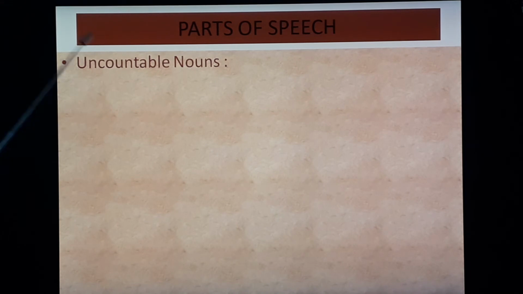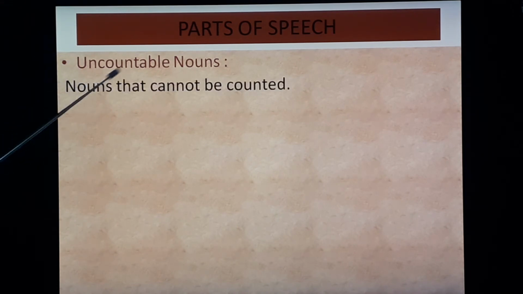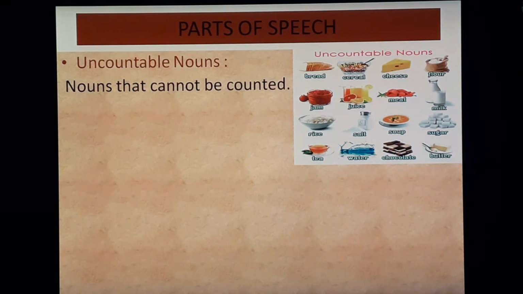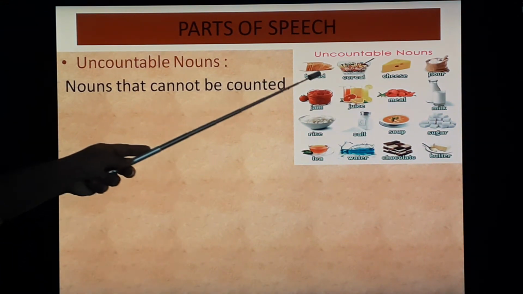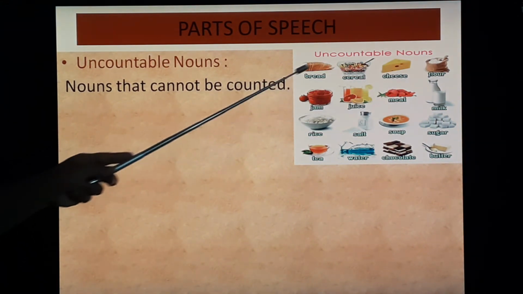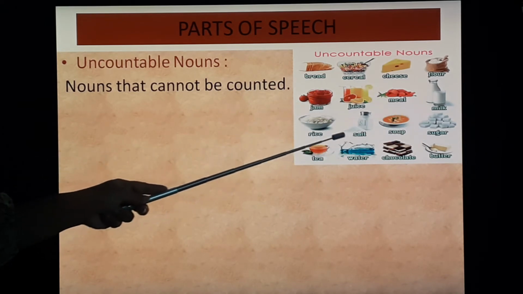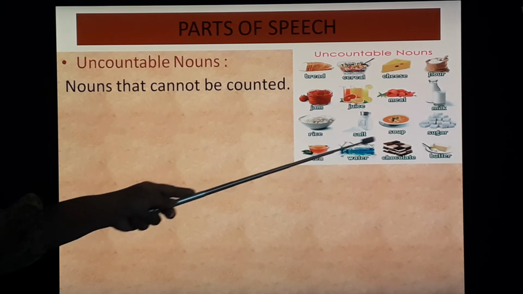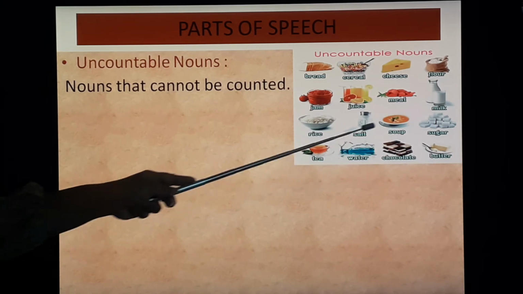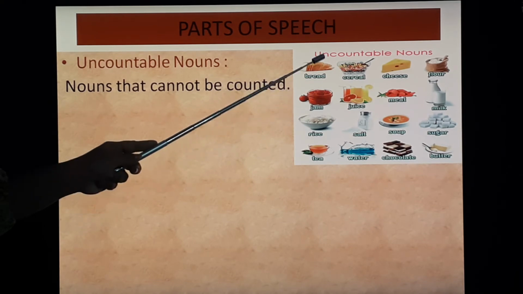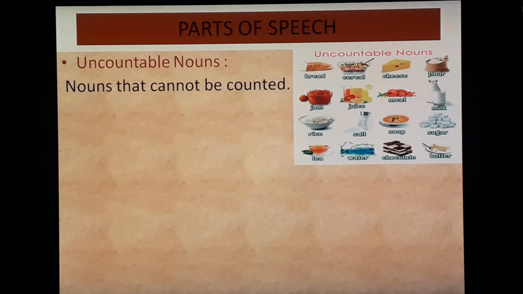Let's see uncountable nouns. Let's see the definition first. Uncountable nouns means nouns that cannot be counted. See here, bread, cereals, cheese, flour, jam, juice, meat, milk, sugar, soup, salt, rice, tea, water, chocolate, butter, and so on. All these we cannot count. That is why these are called uncountable nouns.